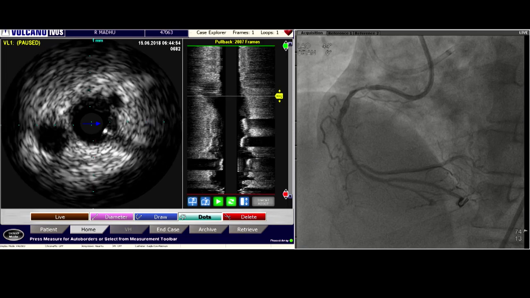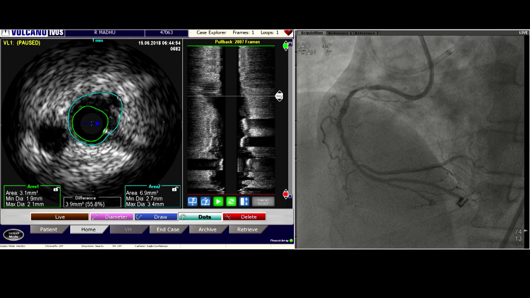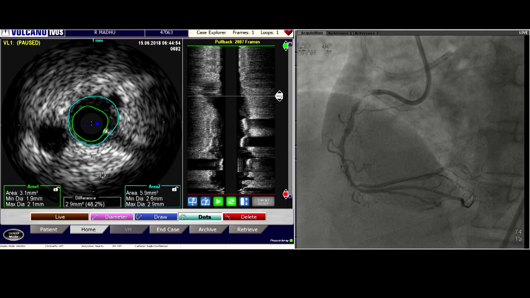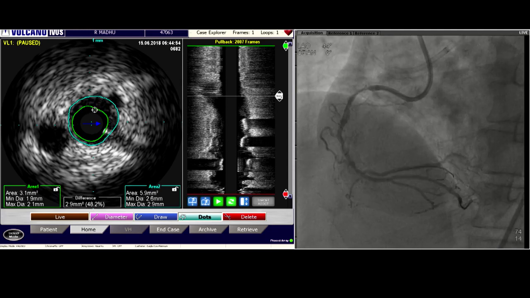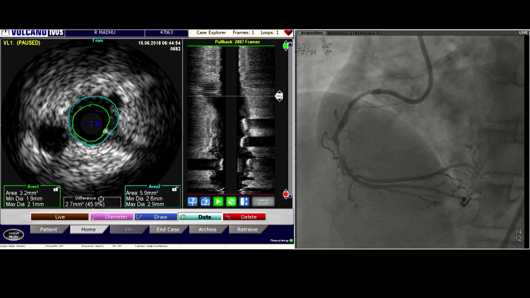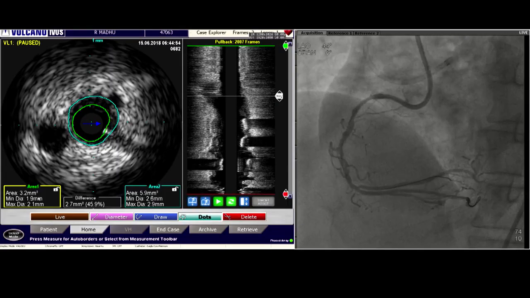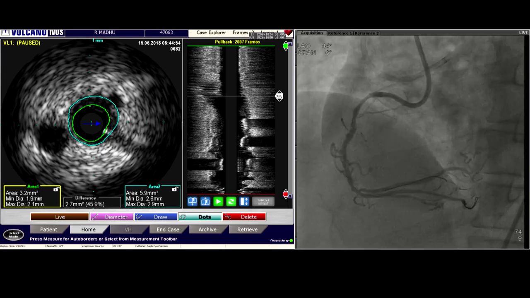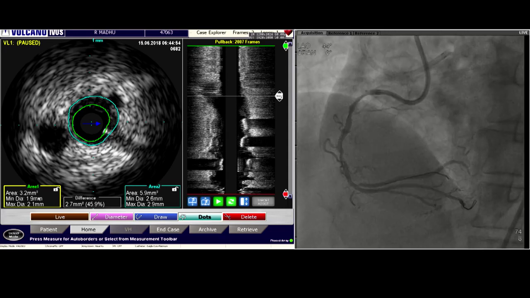One of the things that Dr. Rao mentioned was that despite the ACT, we always keep a check on thrombosis in the system. We are checking ACT every half an hour. Dr. Vishwanath, we want to keep ACT around 300. We check ACT every 30 minutes, and we keep flushing the catheter every 10 minutes.